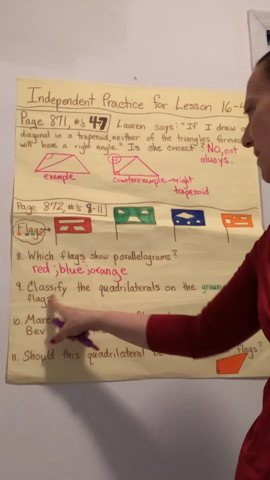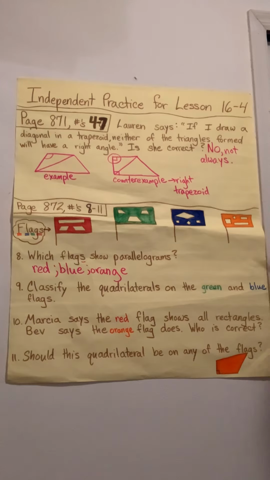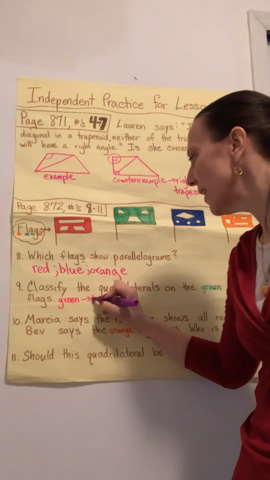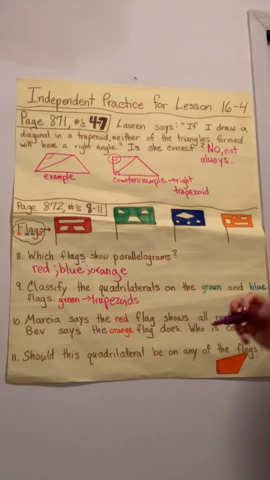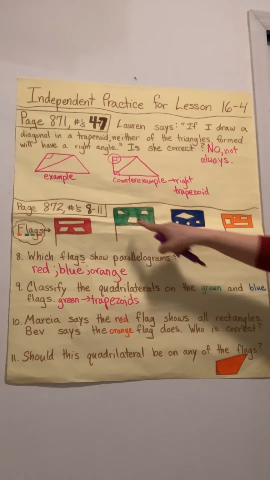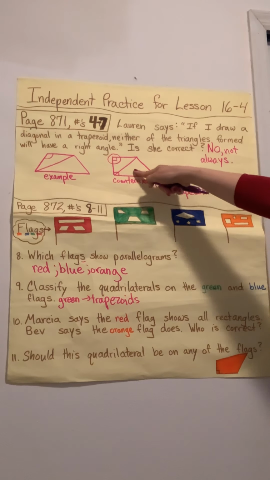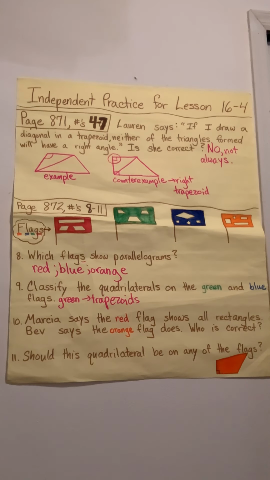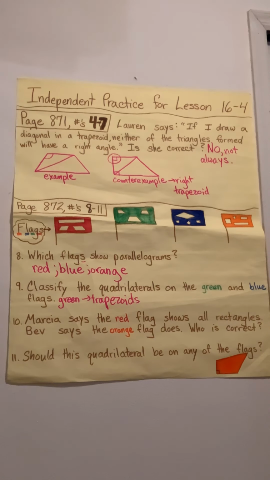Okay, number 9 asks me to classify the quadrilaterals on the green and blue flags. Well, we just did that. Green flag. Those look like they are all trapezoids. Let me just check. This is my regular trapezoid that I'm used to seeing. This one looks like the same thing, just a little bit smaller. And this one is what we just did up here. That is called the right trapezoid. So it's got some right angles in it, but it's still a trapezoid because the top and the bottom are parallel lines and the two sides are not.